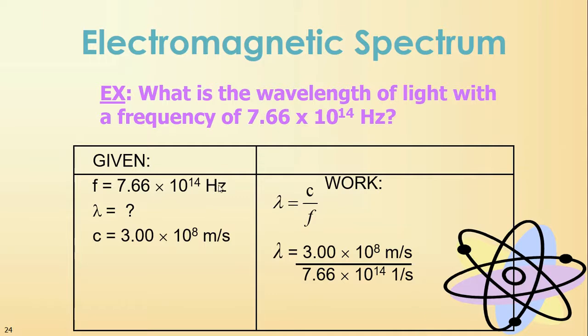So if I've done that here, hertz, this number here is 1 over second. If you enter this into your calculator, you'll notice your 1 over second cancels out with the 1 over seconds here, and you're left with a unit of meters, which is what you want for wavelength. You enter this into your calculator, you get 3 significant figures. Your answer should be 3.92 times 10 to the minus 7 meters, or you could say this is 392 nanometers.